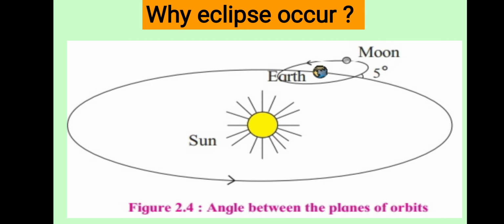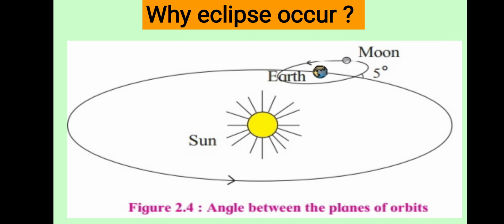See this figure carefully. The orbital path of the moon and the earth are not in the same plane. Yes, if we keep something on a notebook, pen, pencil, then we will see it is in the same plane, but the earth's orbit and the moon's orbit are not in the same plane.